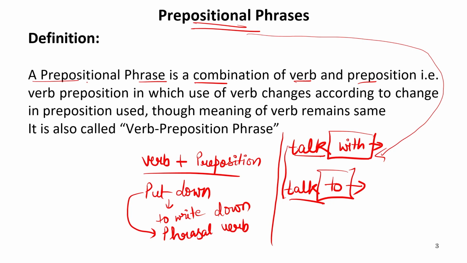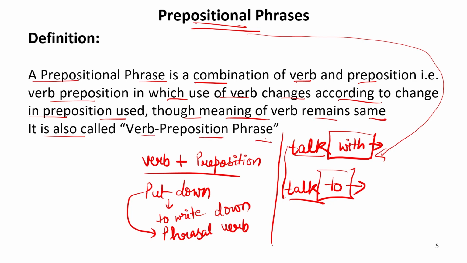So this is verb plus preposition, in which the use of the verb changes according to the change in the preposition used, though the meaning of the verb remains the same. It is also called a verb preposition phrase.